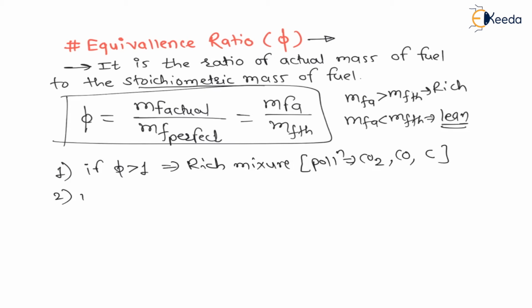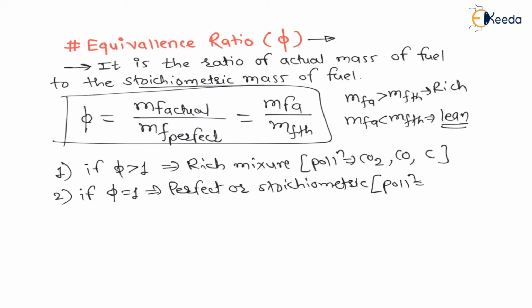Now second is, whenever this equivalence ratio is equal to 1, that means the mass of fuel is equal to the stoichiometric mass, that is, under perfect condition, it is a perfect or stoichiometric or theoretical mixture, right? And during this mixture, the pollution is only carbon dioxide.